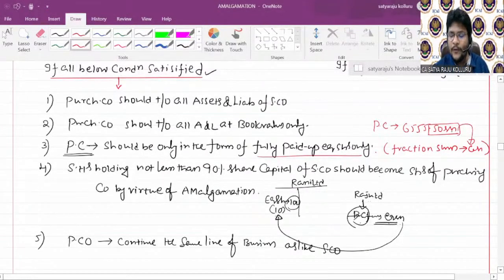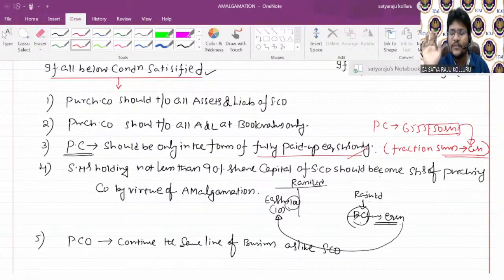Even if you pay for such fraction of shares, it will not become amalgamation in the nature of purchase. Why? Because just now I told you that the PC is in the form of fully paid up equity shares only, but for the fraction of share, if you are paying cash, then is it amalgamation in the nature of merger or amalgamation in the nature of purchase? Still, it is amalgamation in the nature of merger only.